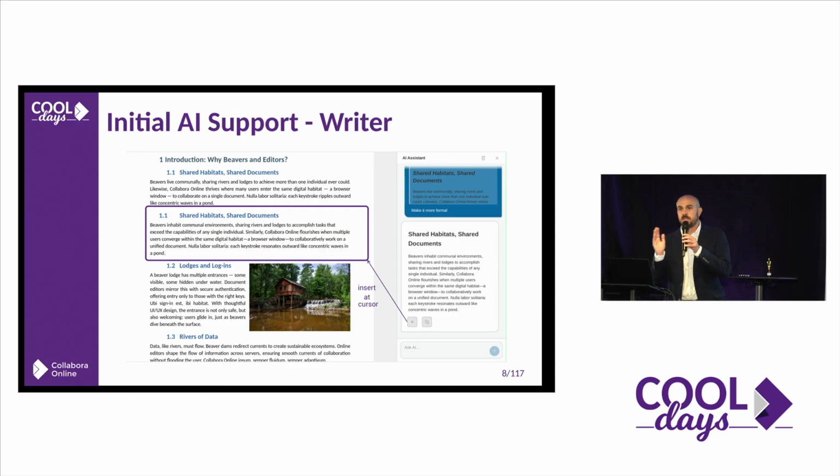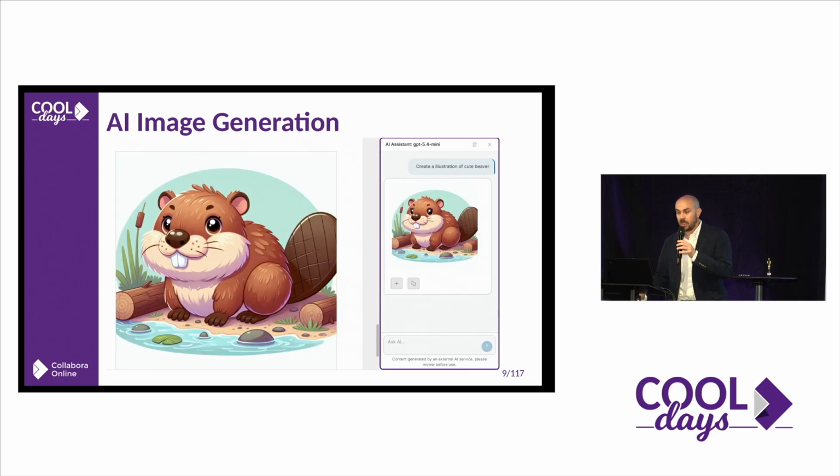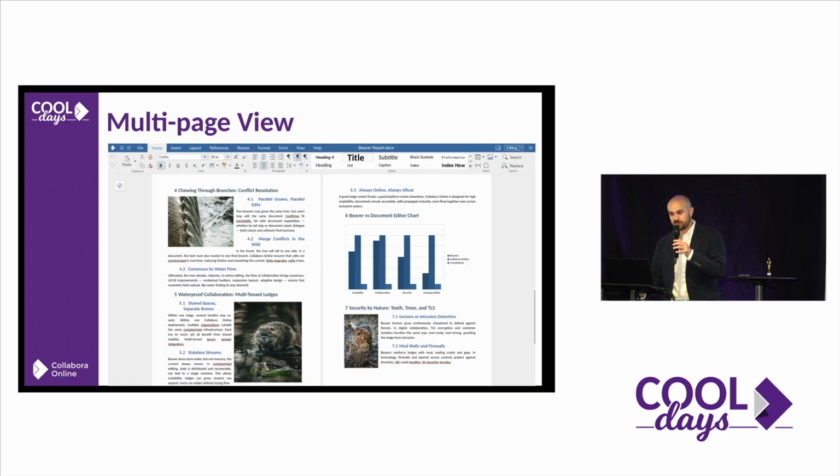So interacting via this beautiful sidebar that is easy to use and that does not disrupt your document. And of course, Michael already said that, but if you want to create beautiful pictures like this one, well, I don't know if it's beautiful, but it's a picture of a beaver, and so you can do that, obviously.